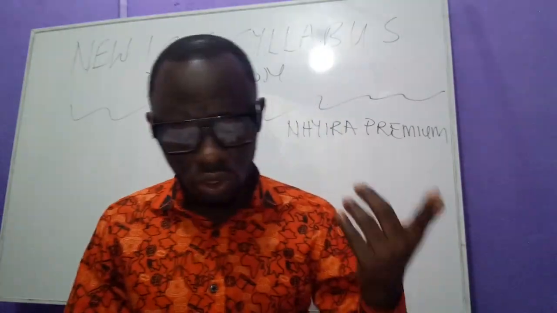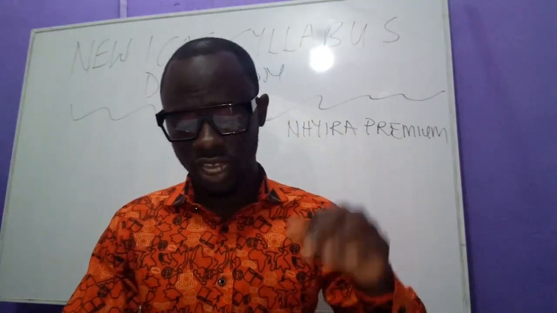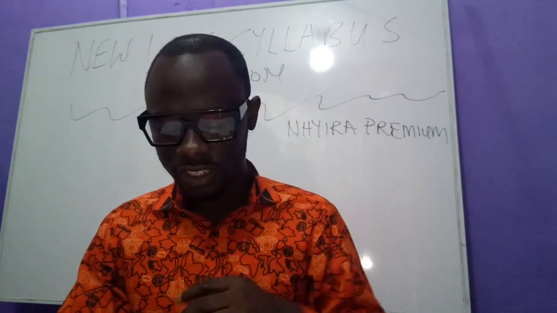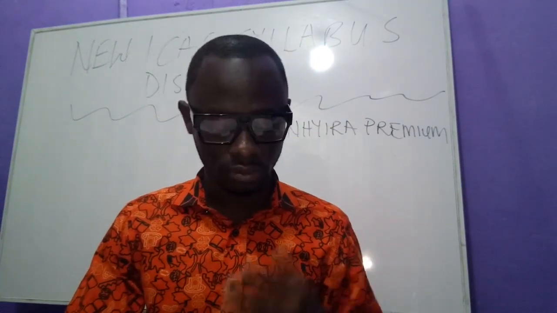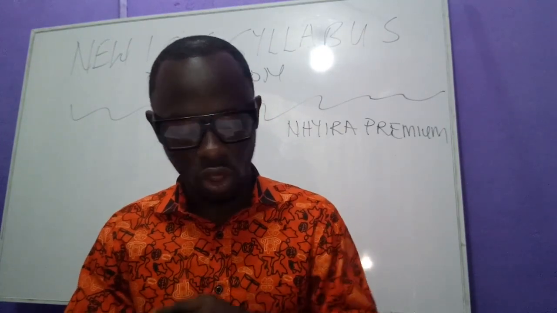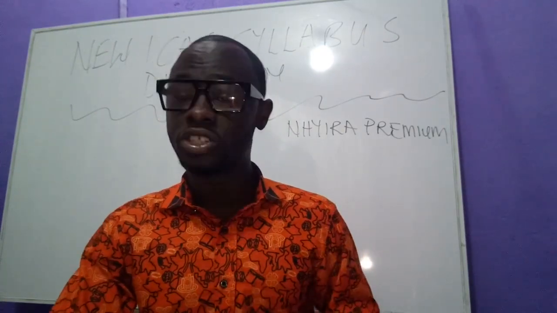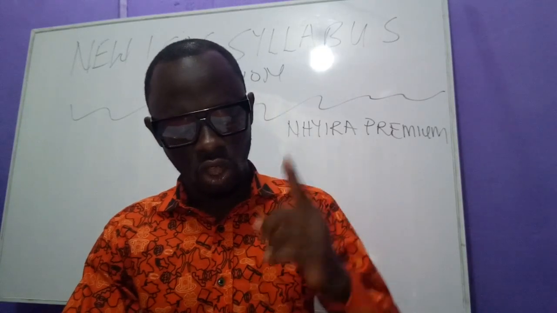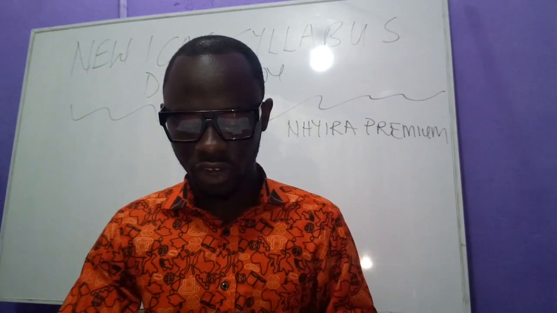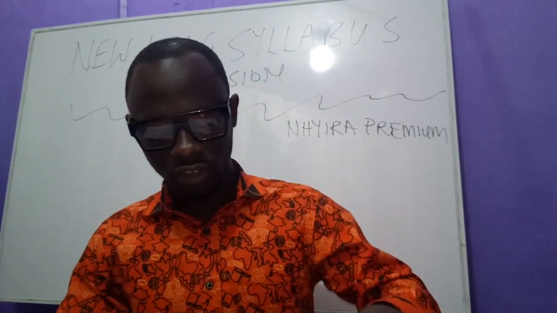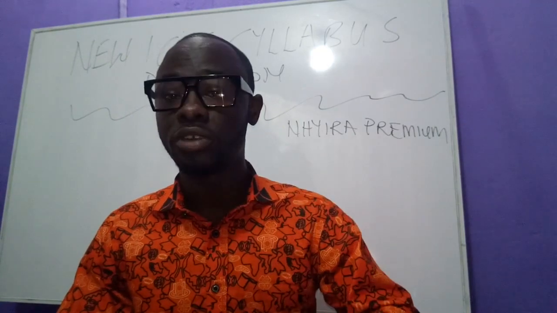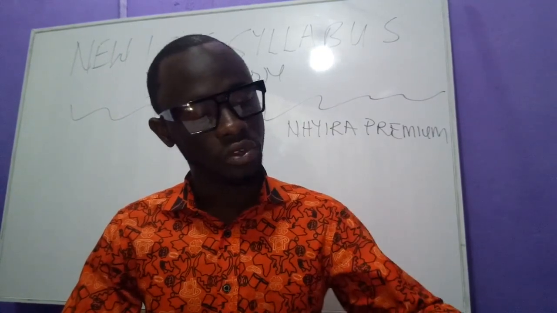So holders of diploma in accounting awarded by a tertiary institution are exempted from all level 1 papers, right? Holders of HND accountancy option are exempted from all level 1 papers, and then audit and assurance in level 2. Holders of accounting technician scheme West Africa, that is ACCA, are exempted from all level 1 papers, audit and assurance in level 2, and then principles of taxation in level 3.